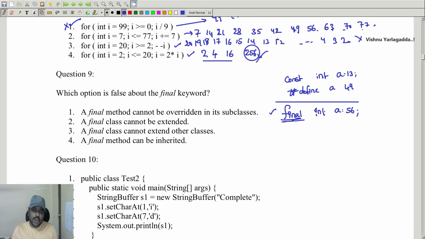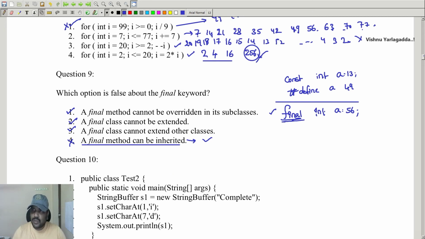So a final method cannot be overridden in its subclasses, true. A final class cannot be extended, true. A final class cannot extend other classes, true. A final method can be inherited, this is false, this is not possible. So this is the correct answer.